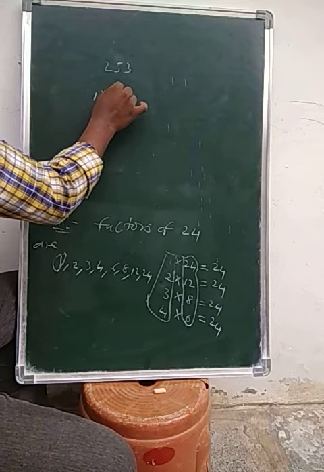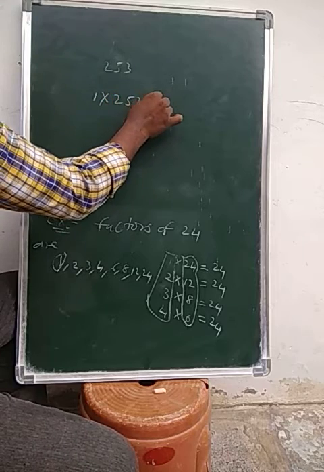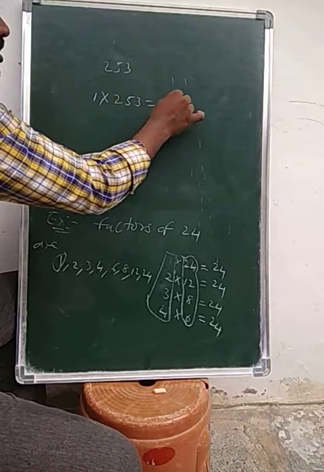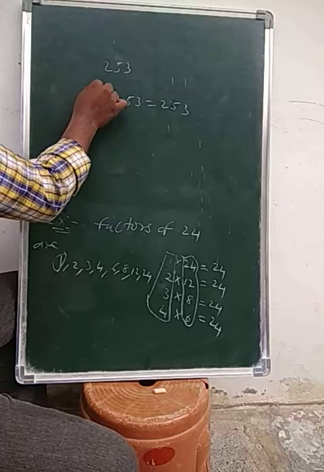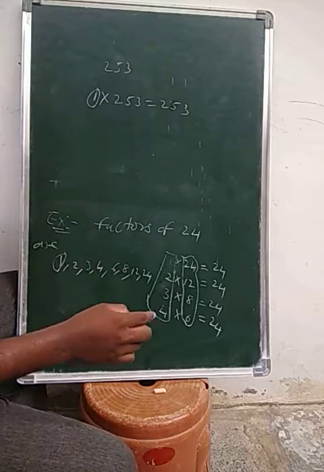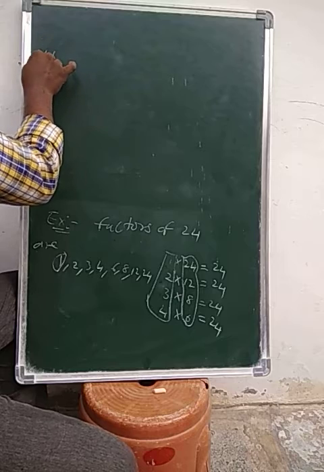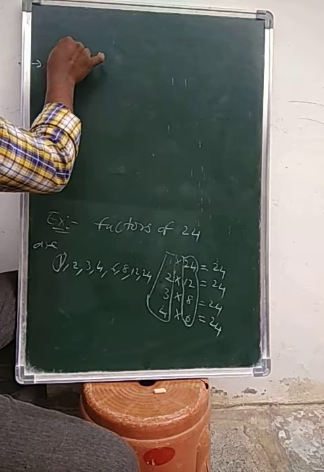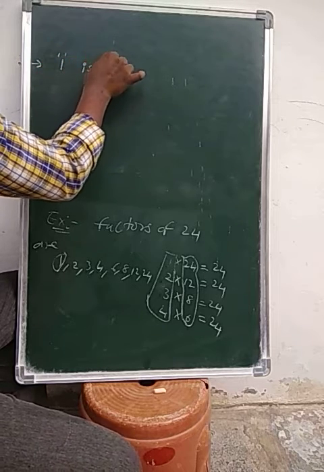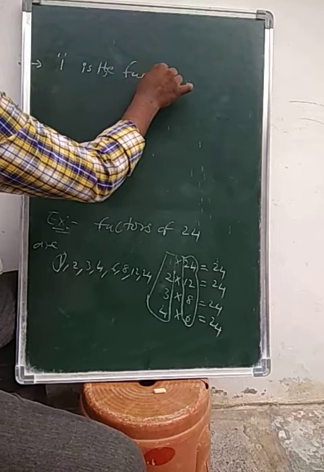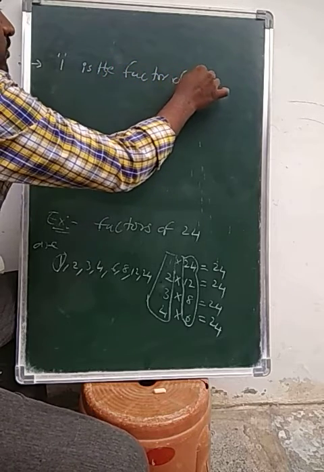We know that 1 into 253 is equal to 253. So 1 is the factor of every number. You can write like this: 1 is the factor of every number.